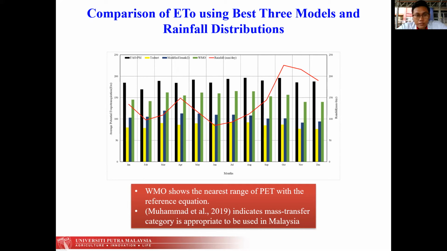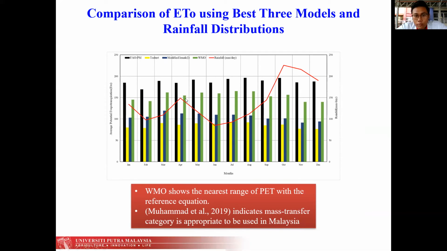In the graph, the black bar is the reference equation, and the green is the WMO equation. You can see that the range is quite near, and when I compare with the rainfall distribution, it shows a result quite similar to the reference equation. Let's say I choose the blue one, modified Makkink. In April, the reference equation indicates that I need this much water for the water requirement of the crops.